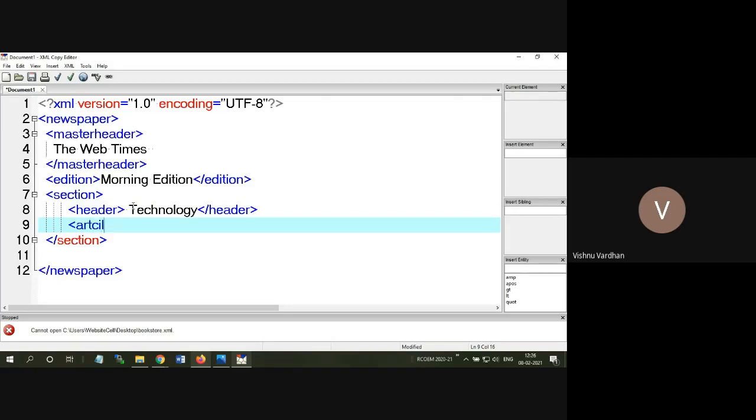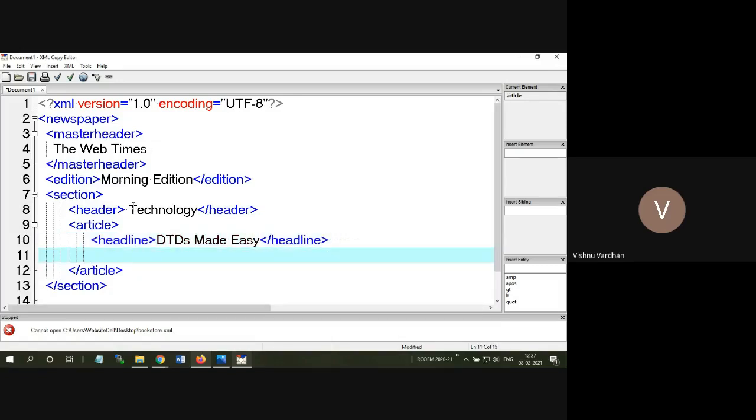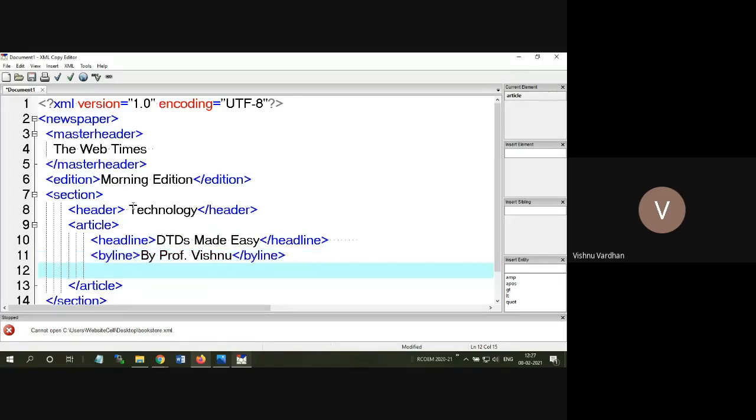Accordingly, each section will be having some article, and again article can have one more element, something like that. By line, something like that.